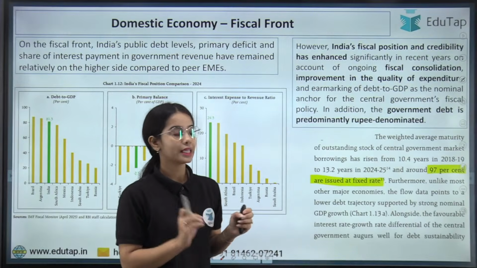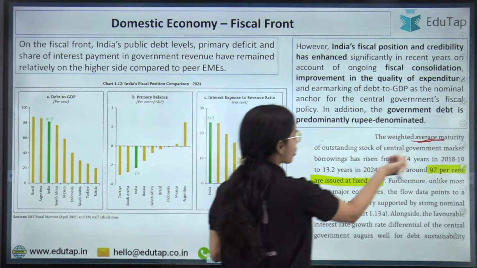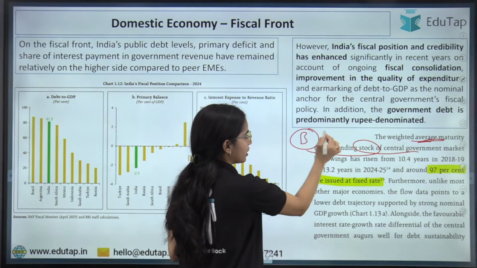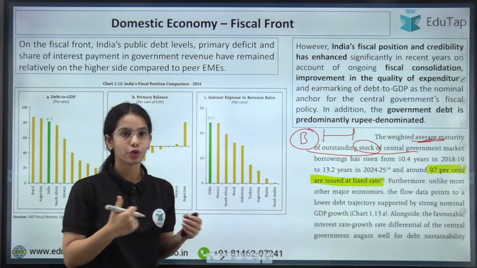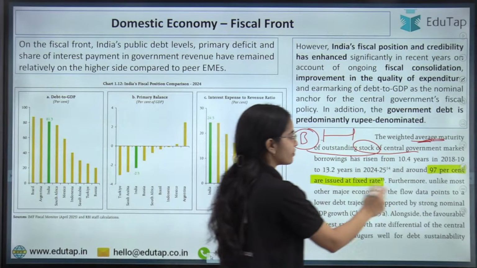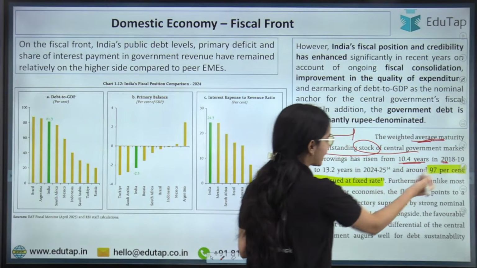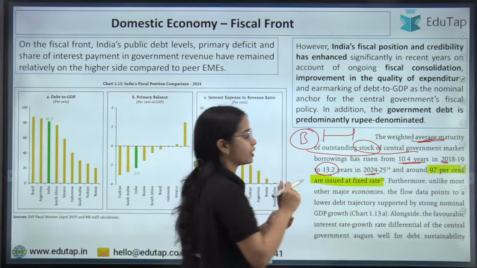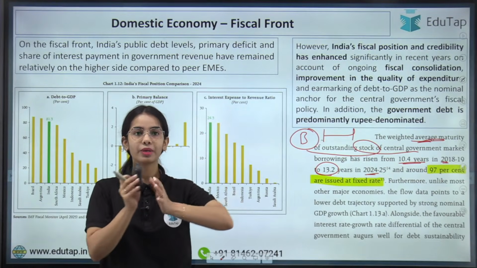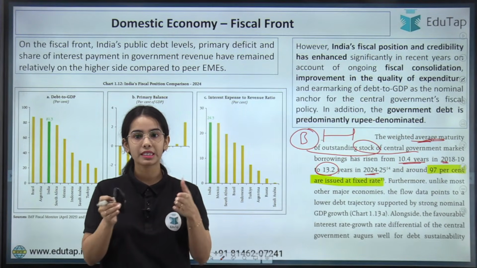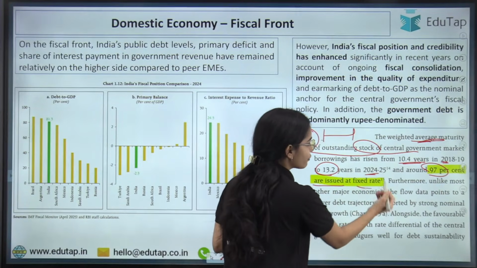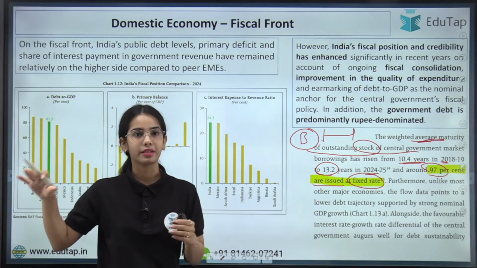Now the last point, that is the weighted average maturity of the outstanding stock of central government market borrowings. If the government is doing borrowing, it has a maturity period. So the maturity period has increased on average from 10.4 years in 2018-2019 to 13.2 years in 2024-25. That shows that the maturity period has increased. That means the government is taking long-term loans. And around 97% are issued at a fixed interest rate rather than a floating interest rate.